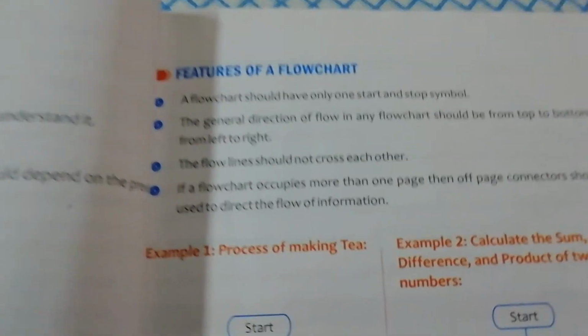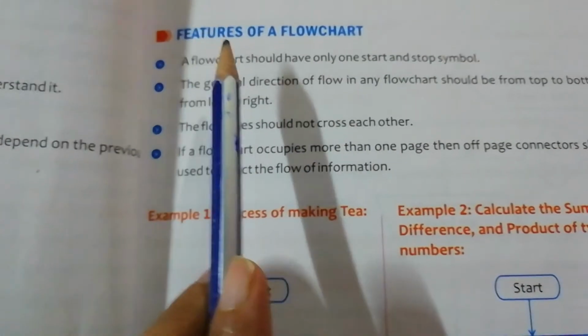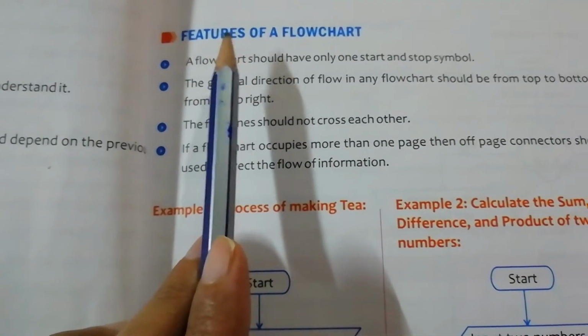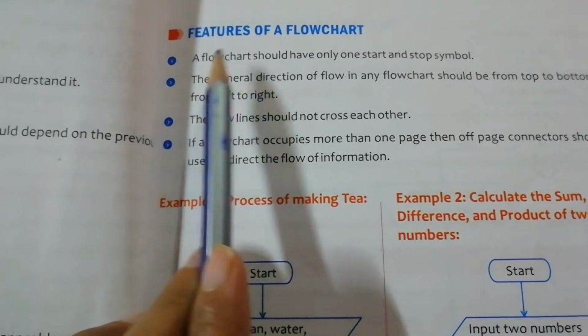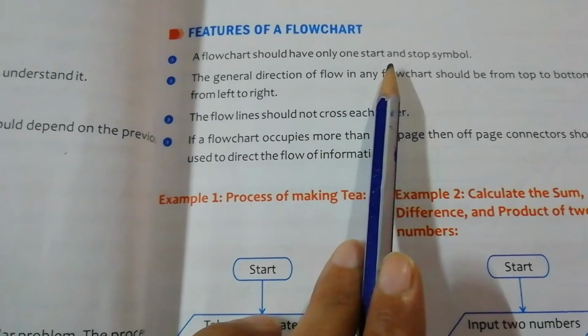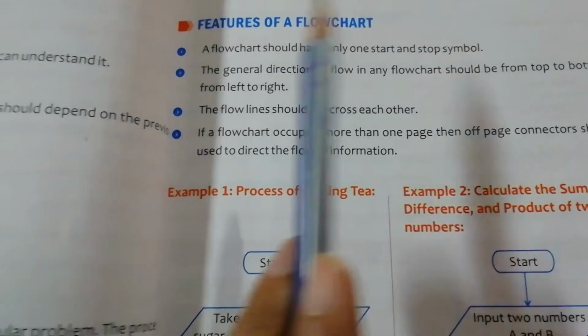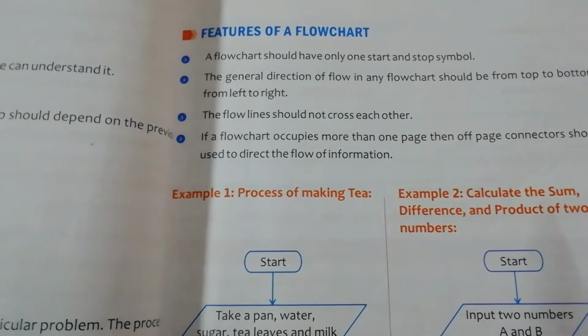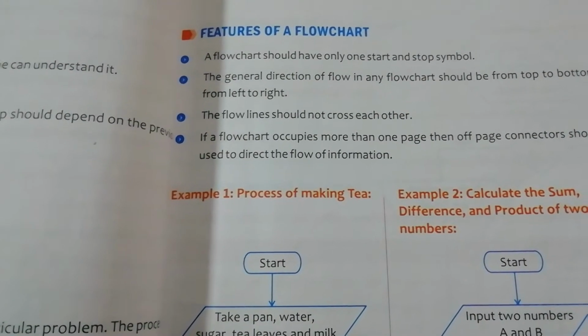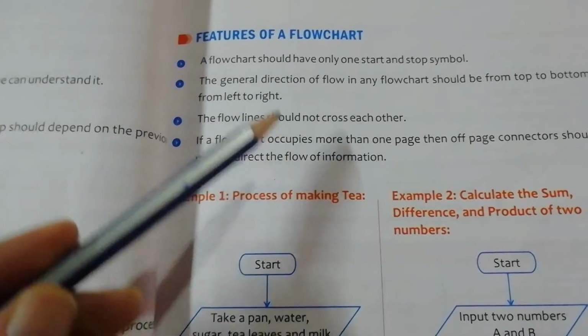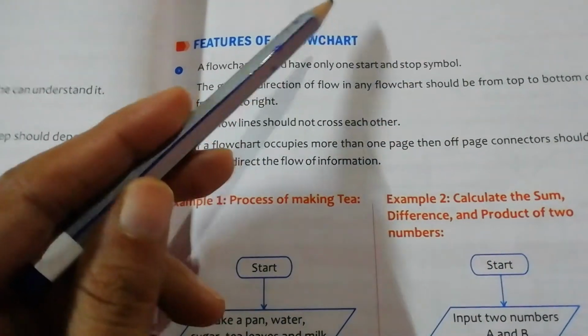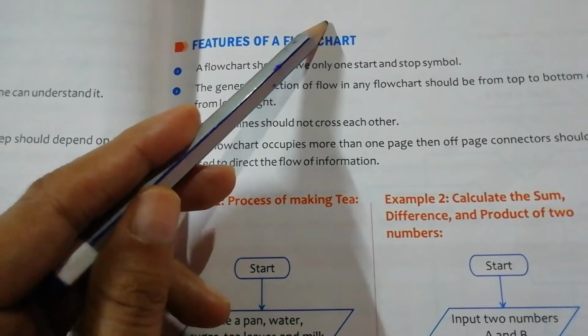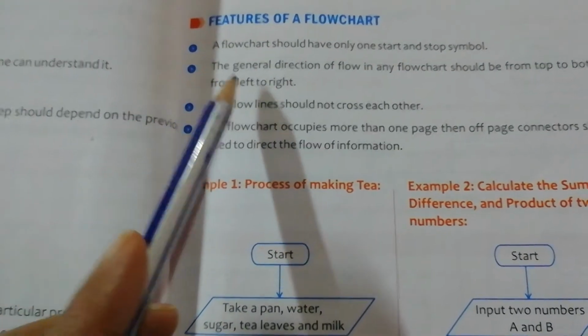Clear? So after this we have features of a flow chart. Just like the features of an algorithm, a flow chart should have only one start and stop symbol. Clear? Just remember, there should be only one start and stop symbol. Start and stop, this symbol is placed at the starting and ending of the flowchart.